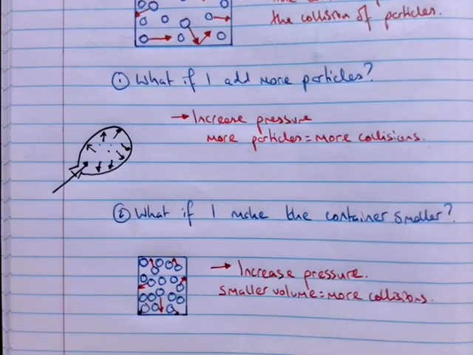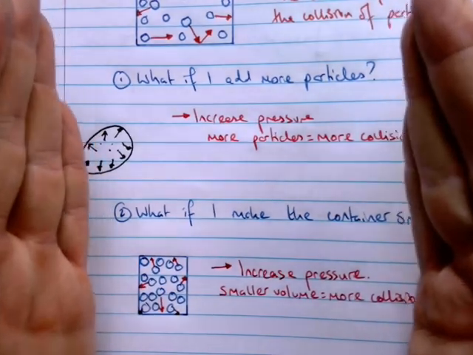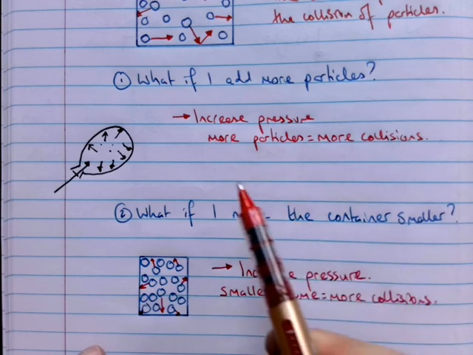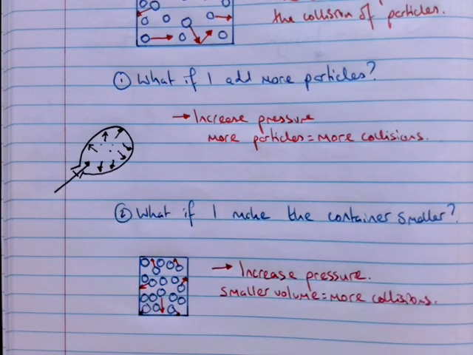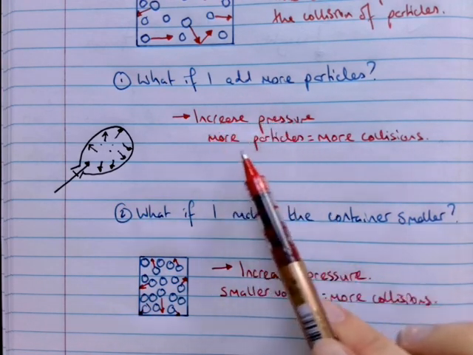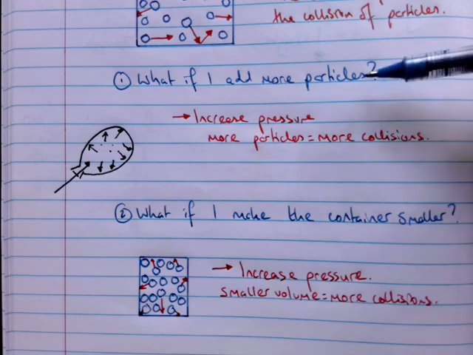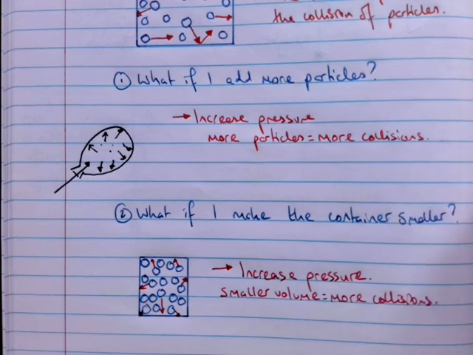All right, now obviously if I was to make the container really, really big, if I had a container this big, okay, it would take a really long time for you to hit the wall if you were a particle, so the pressure would go down. The same as if you take particles out, the pressure will go down as well. All right, now the third thing we need to think about is, so we've done, what if I add more particles? What if I change the size of the container?